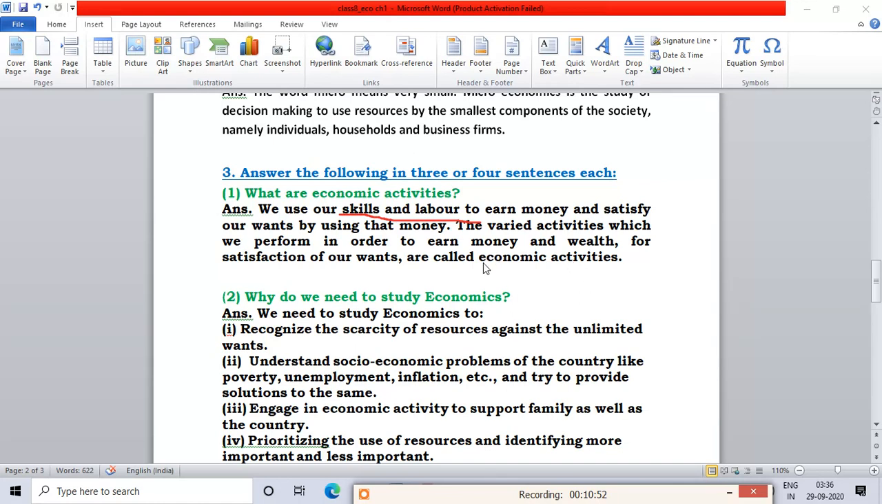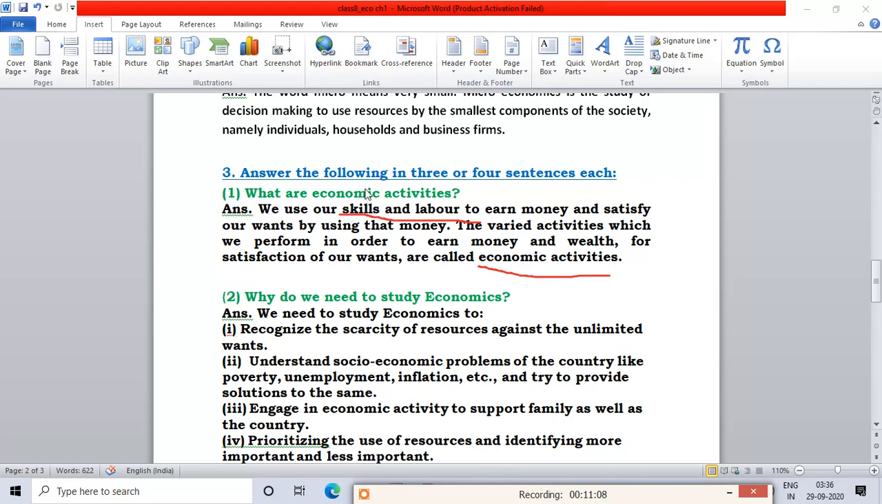Okay, so what are economic activities? Economic activities are those activities by which we earn money to satisfy our needs or wants. Okay, so what answer will you write? We use our skills and labor. Skills, suppose you are good in teaching, then you can teach and you can earn money.